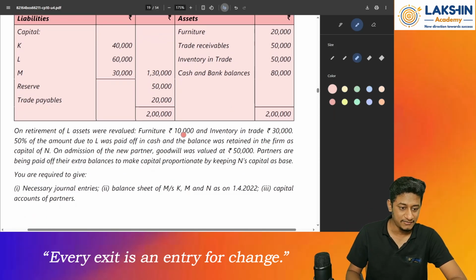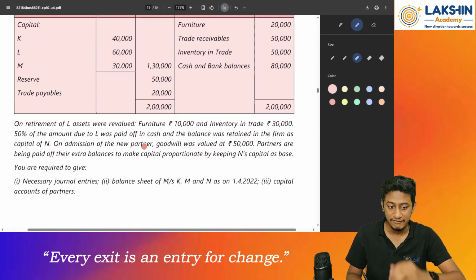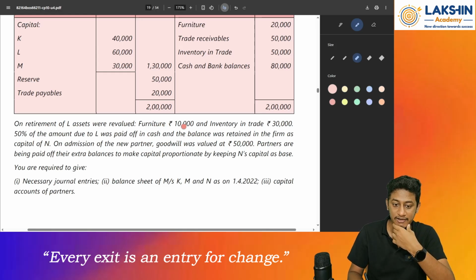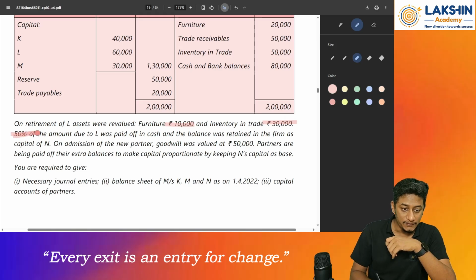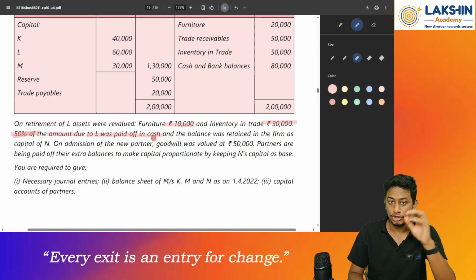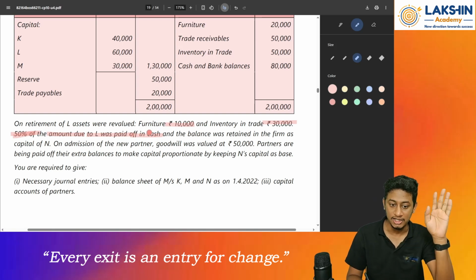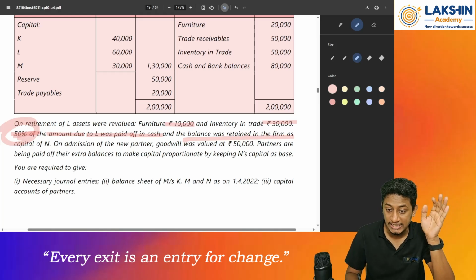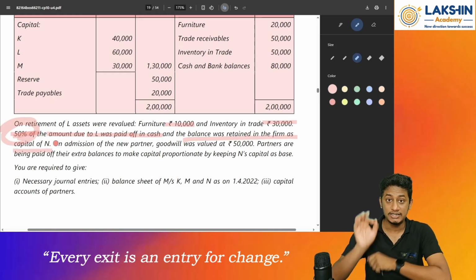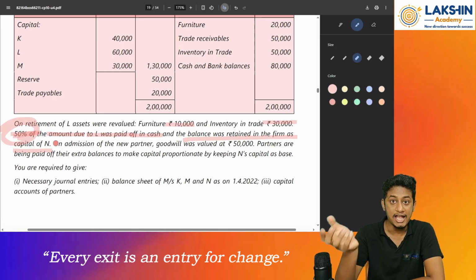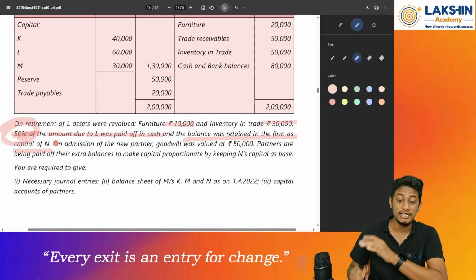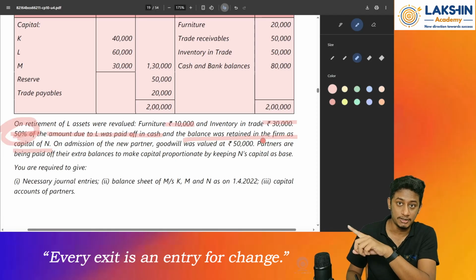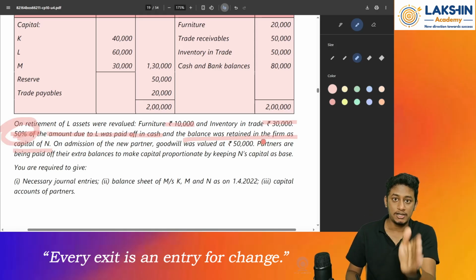Then they are given in the balance sheet. Fine. On retirement, L's assets were revalued. So all the assets of the partnership firm were revalued. So they are given in the furniture revaluation, inventories. Now 50% of L's amount due was paid off to L in cash. So whatever amount was due to L has been paid off in cash. How much? Only 50% of the amount has been paid off. And the balance was retained in the firm as a capital of N. So Mr. N, the son of Mr. L, has not brought in any capital, but he has what? He has retained the capital of his father in 50%. 50% of the capital of L has been paid off.